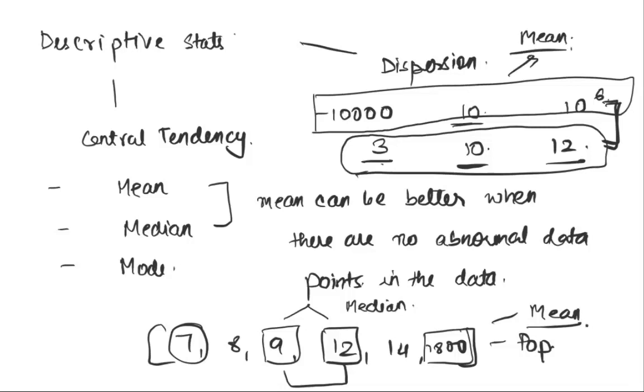Okay, perfect. And mode we've already talked about. Mode, we said, is just a frequency distribution, and the point that comes out most frequently is called the modal class in a data set. So having talked about measures of central tendency, we then said that we've got to augment what we are doing with central tendency with something. That something turned out to be dispersion, so we can differentiate between certain kinds of scenarios.